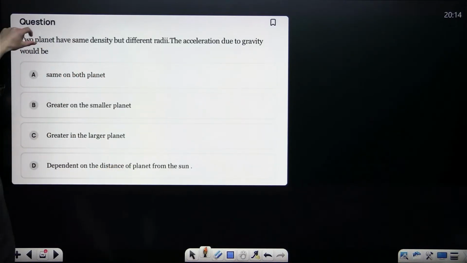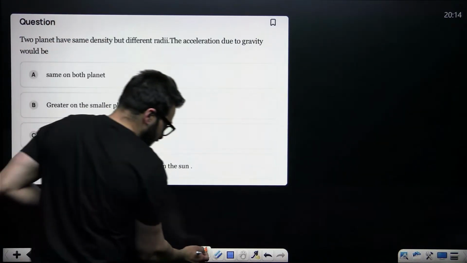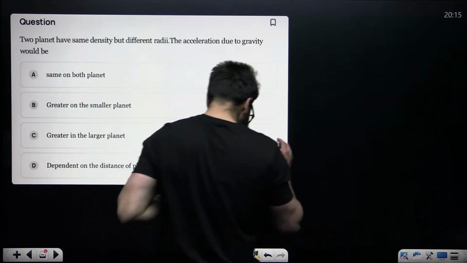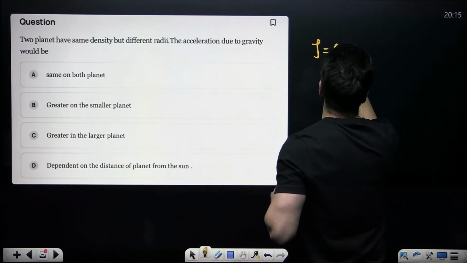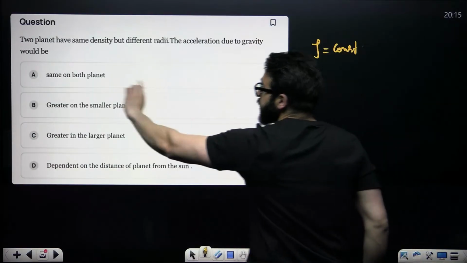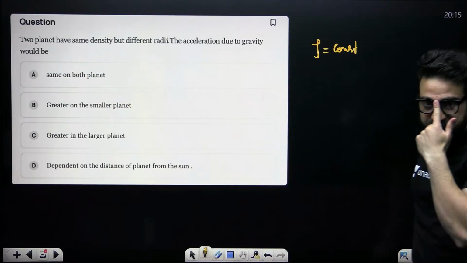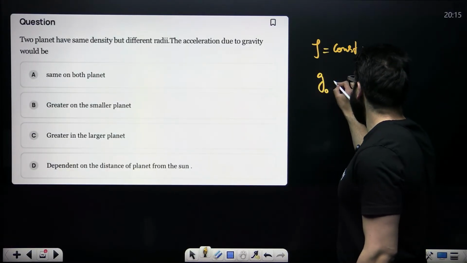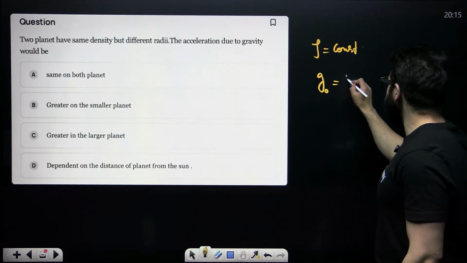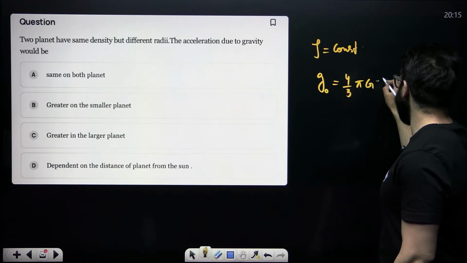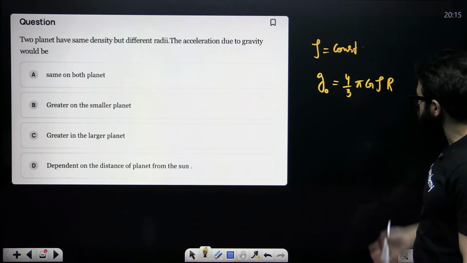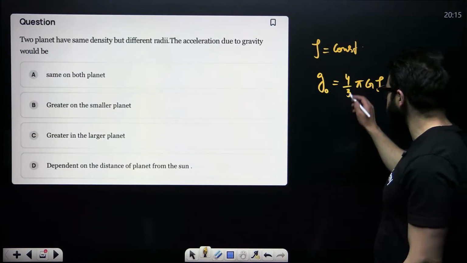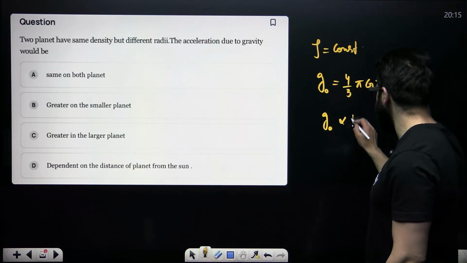Okay, see, two planets having the same density. You have the two planets which have the same density, meaning density is given as constant. The acceleration due to gravity would be, guys, tell me one thing. When I say acceleration due to gravity, can I not say it is 4 by 3 pi G rho and then R? So if density is constant, G is constant, pi is constant, 4 by 3 is constant, so I can say g is proportional to R, the radius.